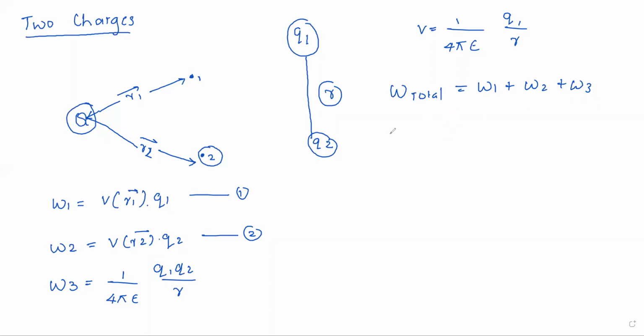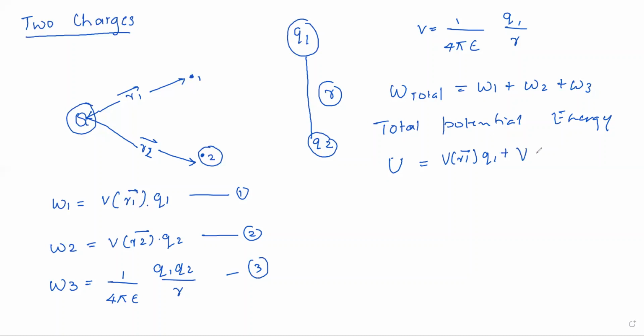Therefore the total potential energy U will be, what is W1? W1 is V(R1) Q1. What is W2 from equation 2? V(R2) Q2.